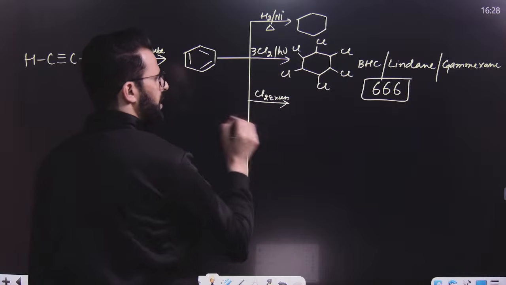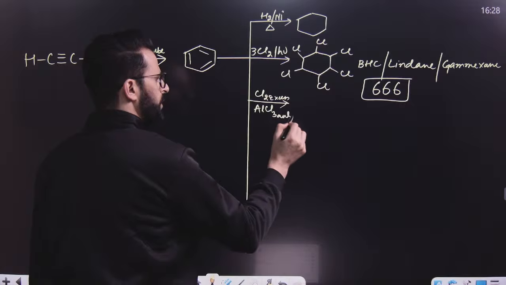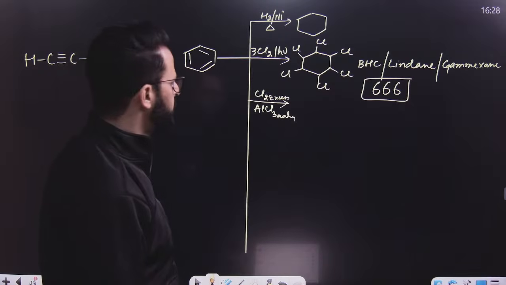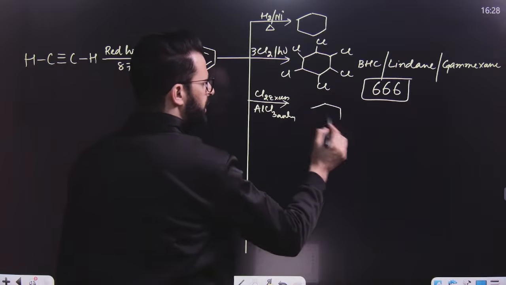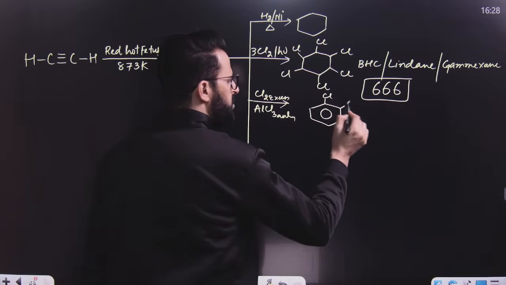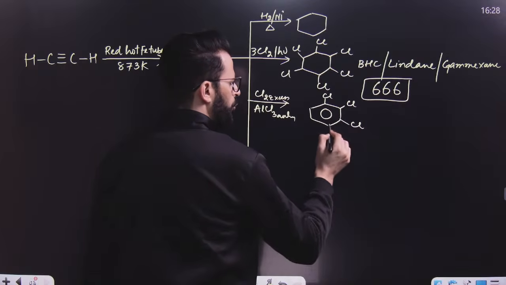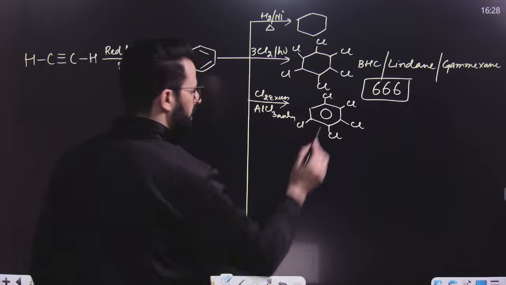Now, similarly, if you use chlorine in excess in presence of Lewis acid, an electrophilic substitution reaction will take place. The earlier one is free radical addition. Now, electrophilic substitution will take place, and every hydrogen of the benzene ring will be replaced by chlorine. But there will be no change in the double bonds inside this benzene ring.